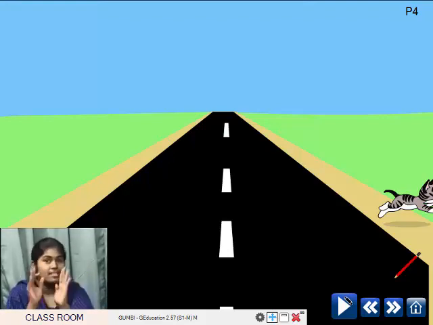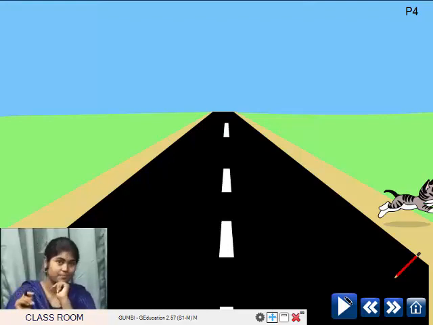Good. So here is a kitten running. Now, can you tell me what word we can use to tell its position? How did it run, children? It ran from one side to the other. So can we say over the road? We used over at that time, with the fence. Cats jumped over the fence. Now can I say the cat ran over the road? It doesn't sound right. It's like some distance above. But it didn't jump over the road like that. It just ran on the road from one side to the other.